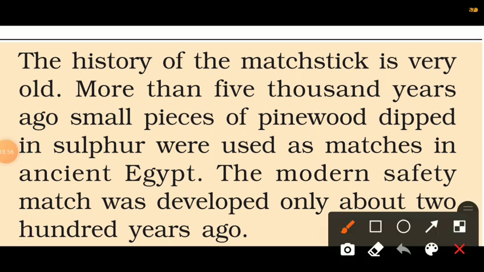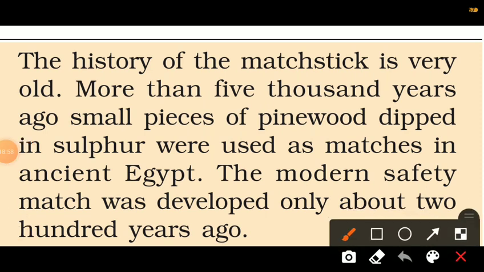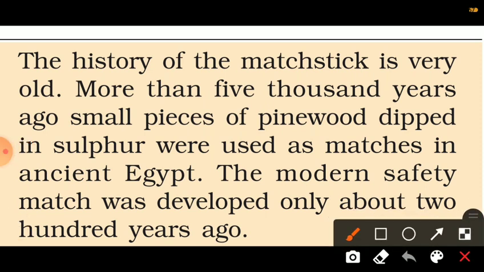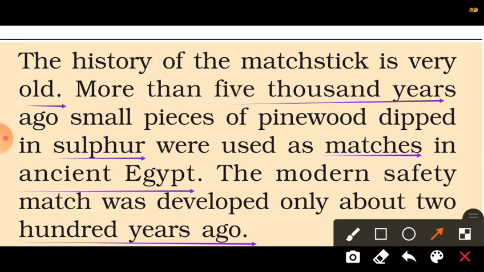Now here we should also know the history of the matchstick. The history of the matchstick is very old, more than 5000 years. Small pieces of pine wood dipped in sulfur were used as matches in ancient Egypt. The modern safety match was developed only about 200 years ago.